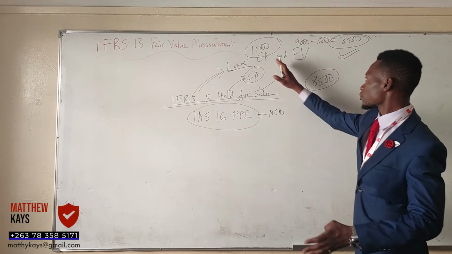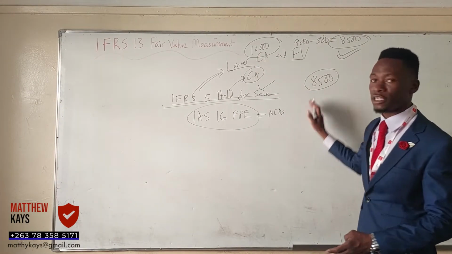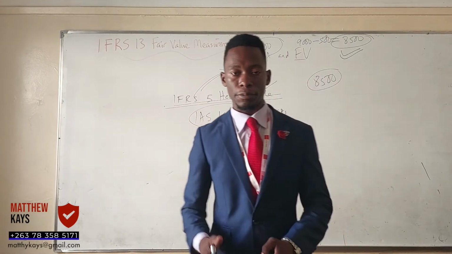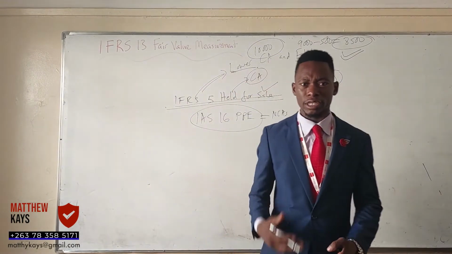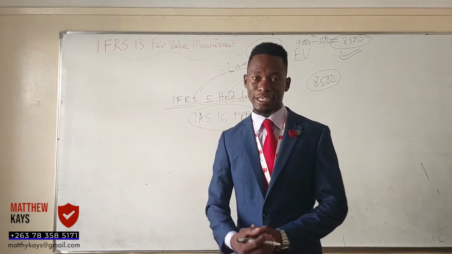So this we record 8.5. This shows that the asset has decreased in value by the difference, which is known as the impairment loss. The impairment loss will be recorded in the what? Statement of profit or loss. Yes. Now, to some people who couldn't understand IFRS 5, I've explained about that.